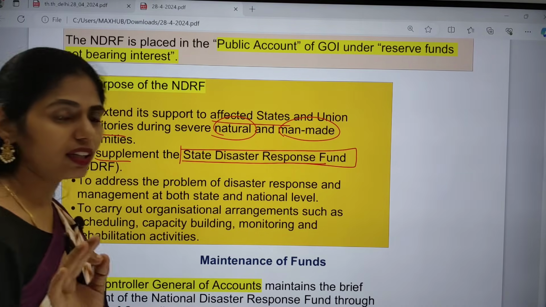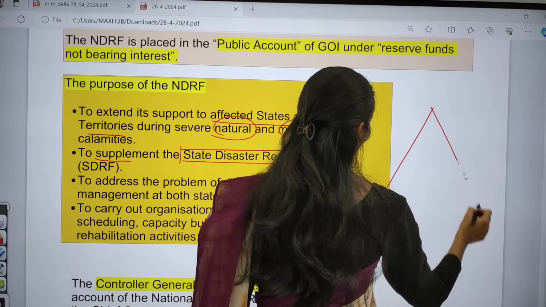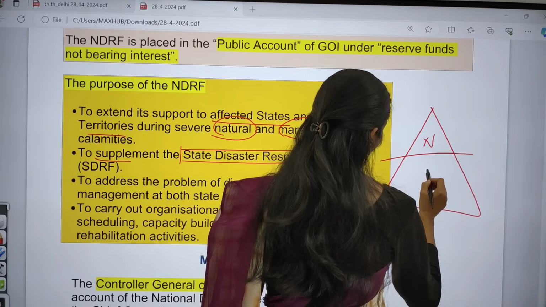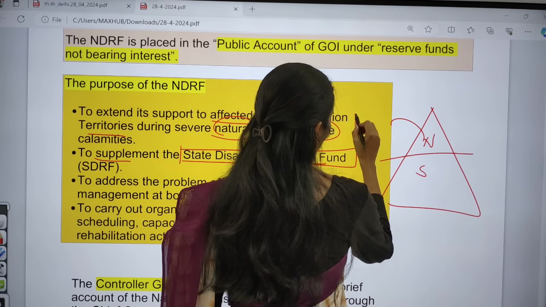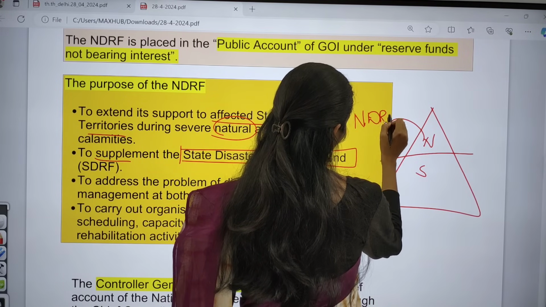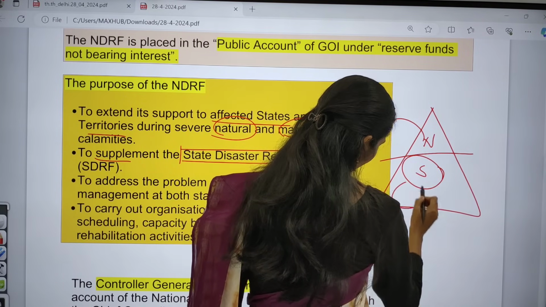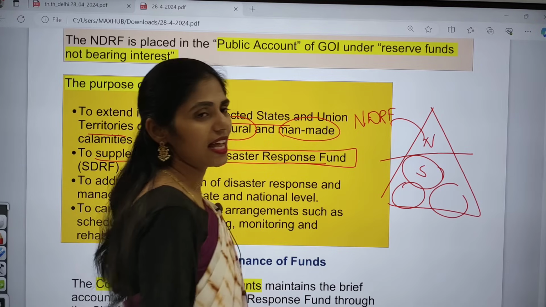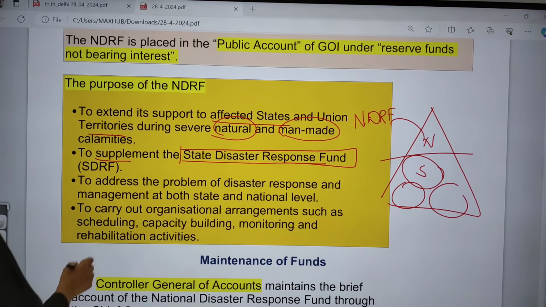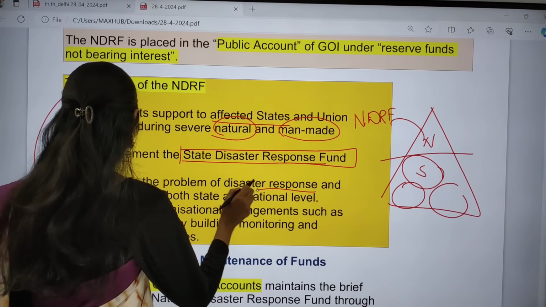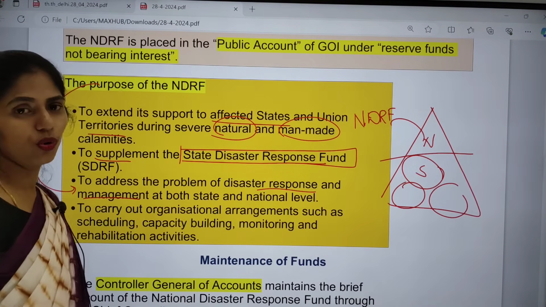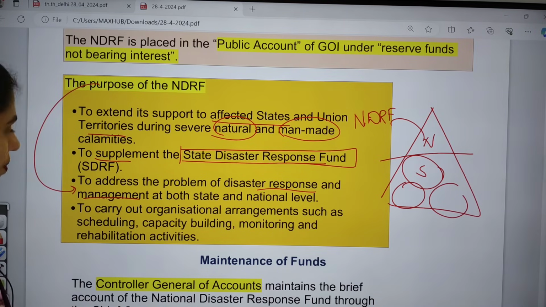And next one is the supplement to State Disaster Response Fund. So here one thing you have to know. We have national level as well as state level. At national level we have National Disaster Relief Fund, and in the state level also we have the State Disaster Response Fund. And actually this NDRF is going to address problems of disaster response as well as management at both state and national level.